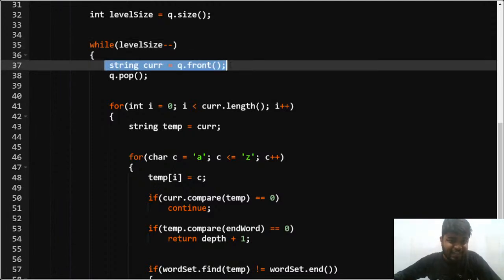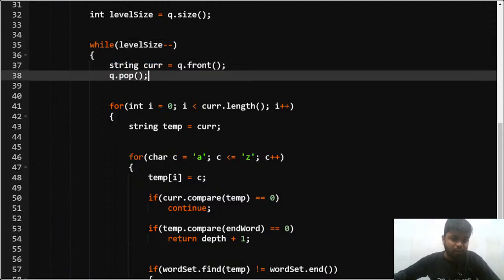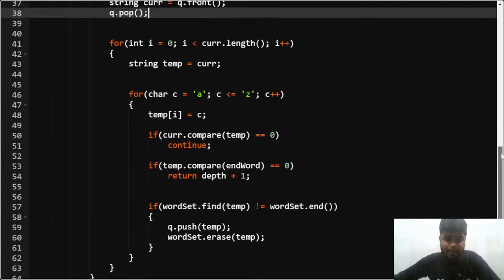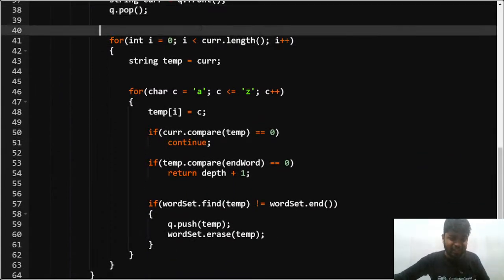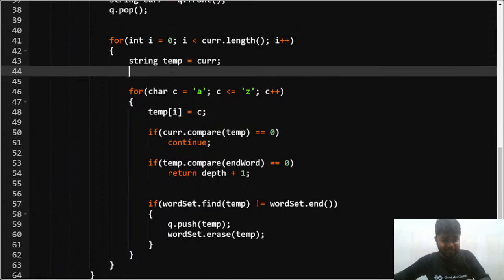In the current, I'll store the q.front and pop the current word out. After this, the current word is there. Let's suppose that the current word is nothing but hot. If the current word is hot, in my temp I'll store hot. After I have stored hot, I'll try to change one character each time. I'll try to change every character.